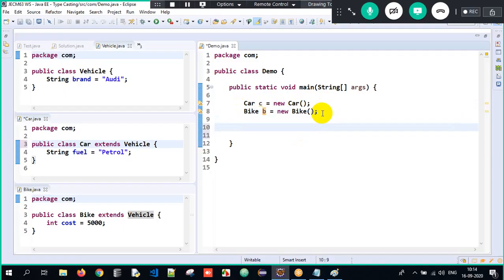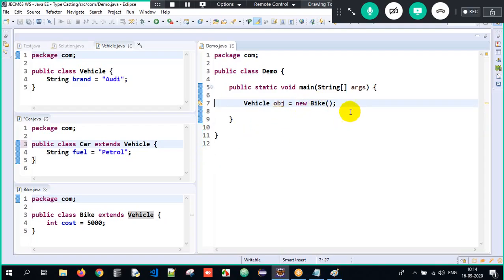Then I'll make use of upcasting. See, Vehicle obj = new Car(), that is upcasting. Why? Creating an object of the subclass, storing the address into a reference of type superclass. obj is of type Vehicle. I can store a Car object also, and I can store a Bike object also. Both will work. That is generalization. Got it? So now when I downcast it, there is a possibility that I might downcast it to Car, or I might downcast it to Bike. But at times we might come across some issues here. Therefore, we have to make use of instanceof in an if-else condition.